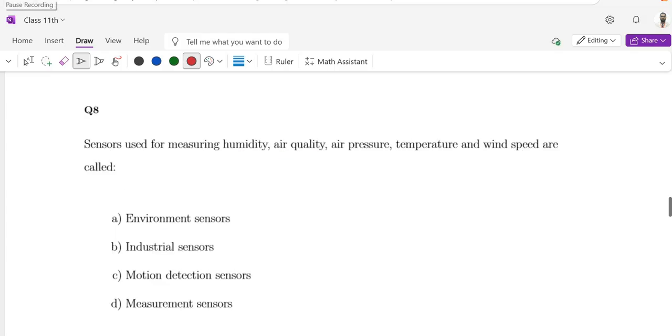Question number 8. Sensors used for measuring humidity, air quality, air pressure, temperature, and wind speed are called environment sensors, industrial sensors, motion detection sensors, or measurement sensors. The correct option is measurement sensors, that is option D.